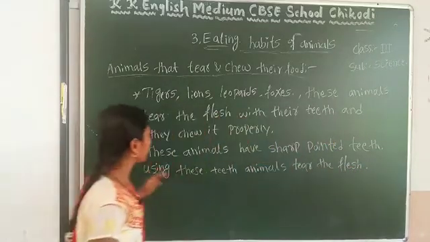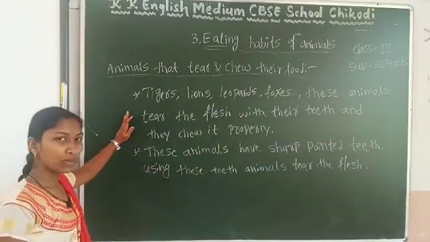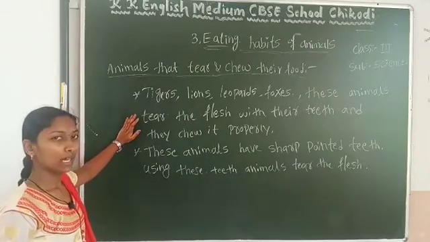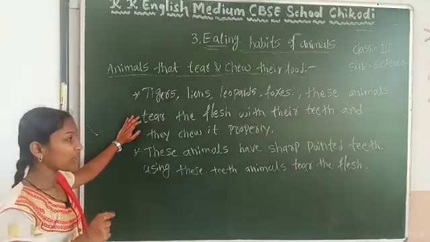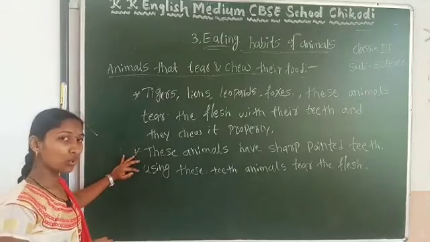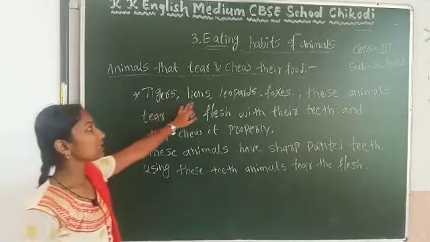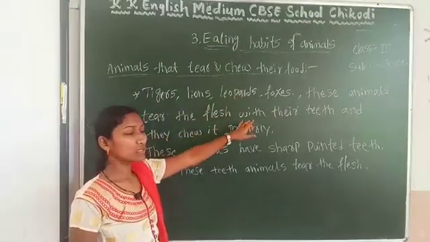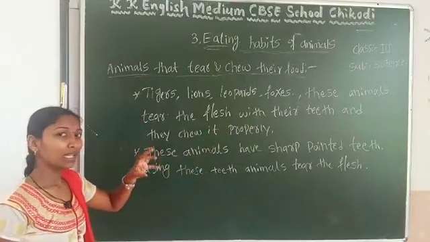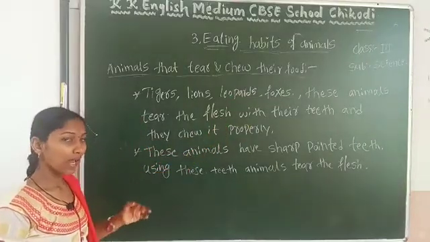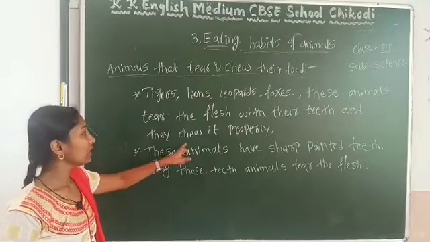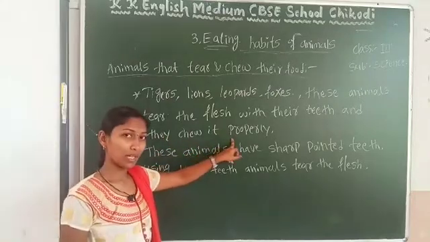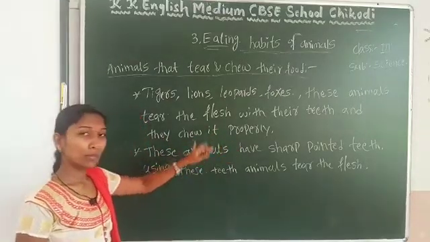Understood? So the animals have sharp pointed teeth. Using those teeth, these tiger, lion, leopard, foxes tear that flesh and after that they chew it properly.